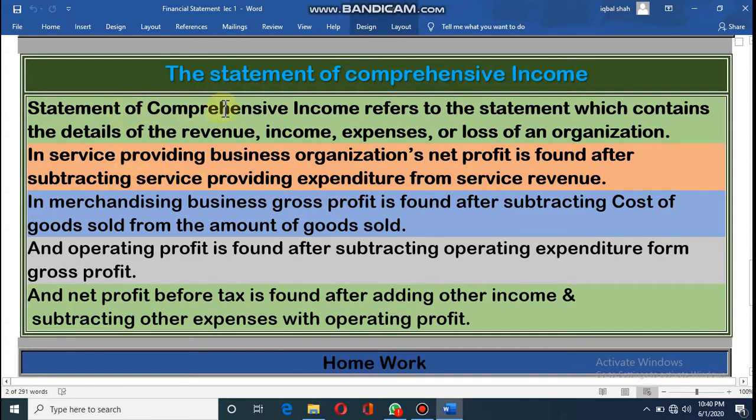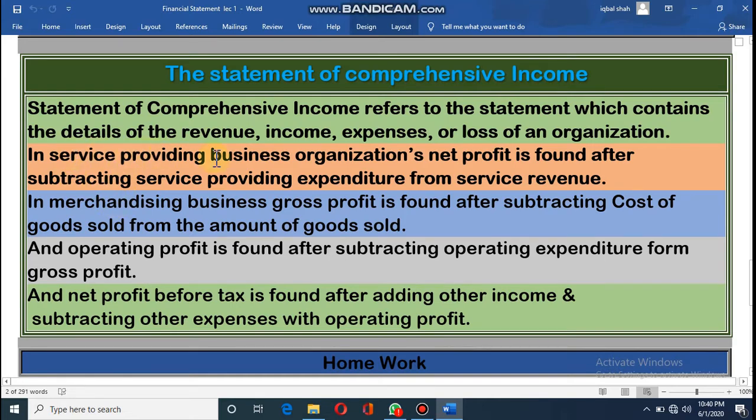Look here. The statement of comprehensive income refers to the statement which contains the details of the revenue, income, expense or loss of an organization. Dear student, there are two types of organization, you know. Some organizations give us goods, some organizations give us service. The organizations which give us service are service related organizations, and the organizations which give us various types of goods are merchandising organizations. That's why the income statement also has two types: for service related organizations and for merchandising organizations.